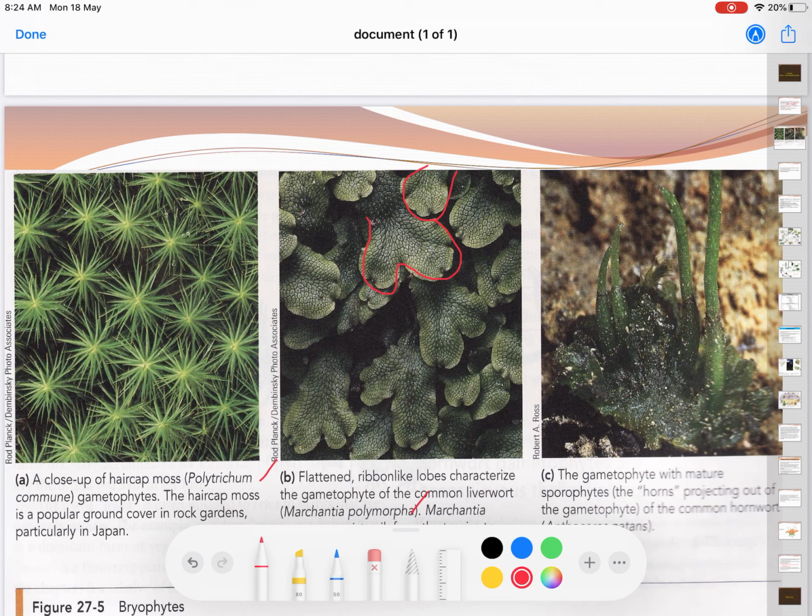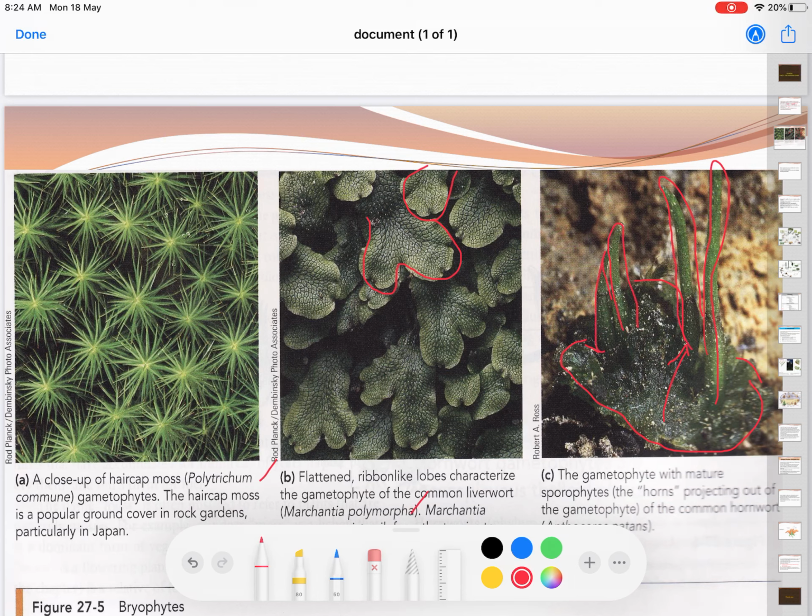This one, diagram C, is the gametophyte with mature sporophyte. The bottom is the gametophyte. In this group, the gametophyte is the dominant stage of the life cycle because the gametophyte will supply the food to the sporophyte. So this is the sporophyte of the hornwort.